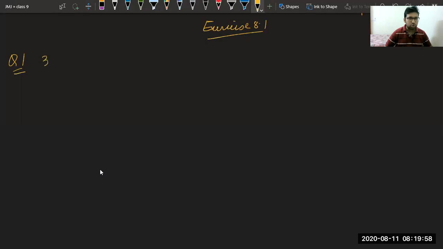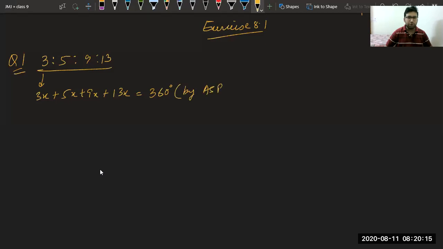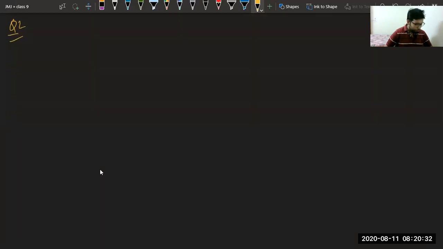Angles are given in the ratio 3:5:9:13. We know that in the case of a ratio, we can take it as 3x plus 5x plus 9x plus 13x equal to 360 degrees by the angle sum property of a quadrilateral. Because we all know in a quadrilateral, the sum of all angles is 360 degrees. We can utilize that property to find these angles easily. We should not waste time on this question. You can do it on your own. Let's see question number 2.